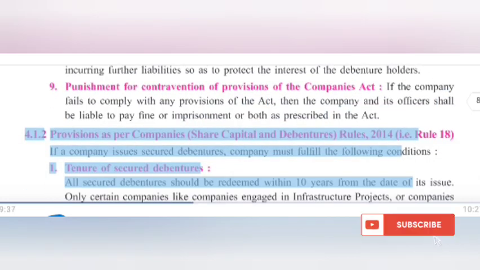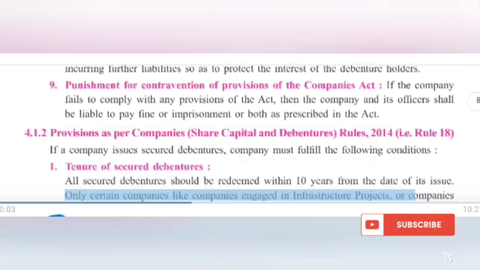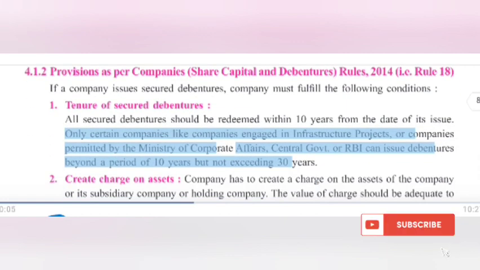4.1.2 Provisions as per Companies Rules, 2014. If a company issues secured debentures, the company must fulfill the following conditions. 1. Tenure of secured debentures. All secured debentures should be redeemed within 10 years from the date of their issue. Only certain companies, like companies engaged in infrastructure projects, or companies permitted by the Ministry of Corporate Affairs, Central Government or RBI, can issue debentures beyond a period of 10 years but not exceeding 30 years.